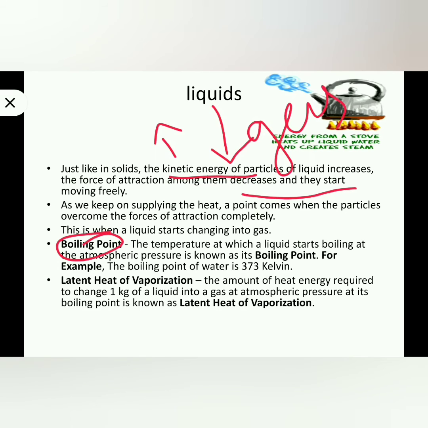Boiling point means at what temperature liquid converts to gas. That particular temperature we call the boiling point. The temperature at which the liquid starts boiling at atmospheric pressure is known as the boiling point. For example, the boiling point of water is 373 Kelvin, which means 100 degrees Celsius.